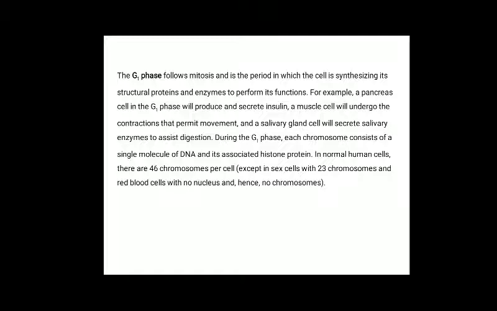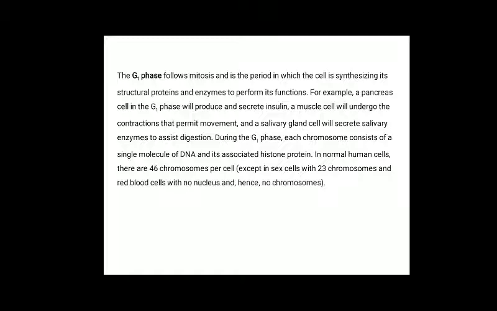For example, a pancreas cell in the G1 phase will produce and secrete insulin. A muscle cell will undergo the contractions that permit movement, and a salivary gland cell will secrete salivary enzymes to assist digestion. During G1 phase, each chromosome consists of a single molecule of DNA and its associated histone proteins.